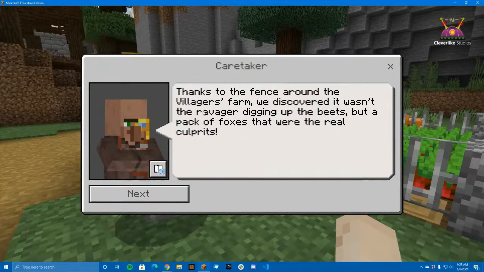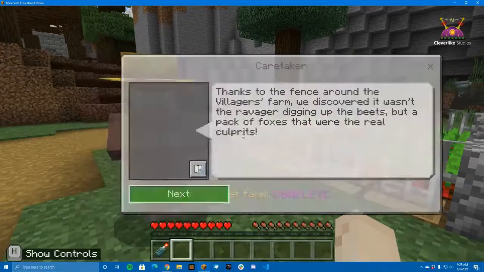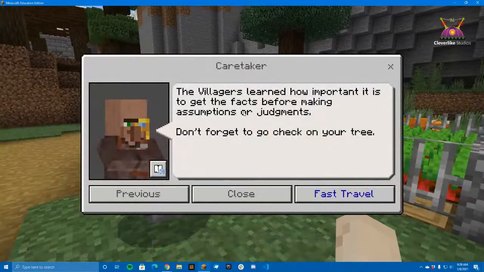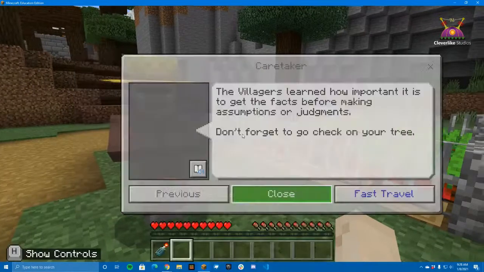Pesky foxes. Thanks to the fence around the villager's farm, we discovered it wasn't the ravager digging up the beets, but it was a pack of foxes that were the real culprits. The villagers learned how important it is to get the facts before making assumptions or judgments. Don't forget to check on your tree.